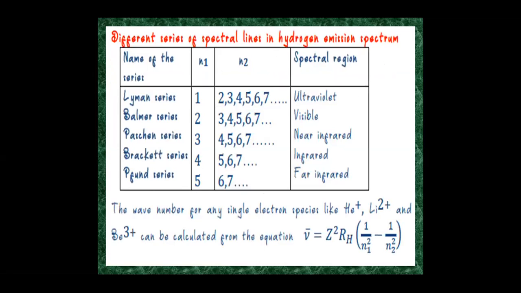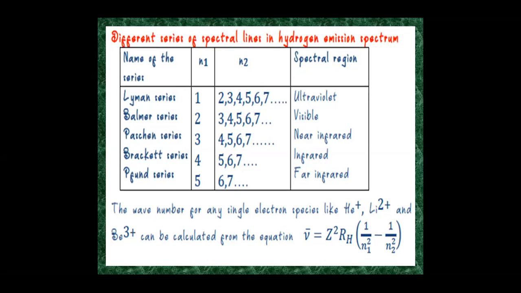Different series of spectral lines in the hydrogen emission spectrum. The Lyman series, spectral region is ultraviolet, where n1 value is 1, n2 value is 2, 3, 4, 5, 6. Balmer series lies in the visible region, and n1 value is 2, n2 value is 3, 4, 5, 6, 7. Paschen series lies in the near infrared region, and the n1 value is 3, n2 value is 4, 5, 6, 7. Brackett series is found in the infrared region, and the n1 value is 4, n2 value is 5, 6, 7. Pfund series, n1 value is 5, n2 value is 6, 7, and is found in the far infrared region.